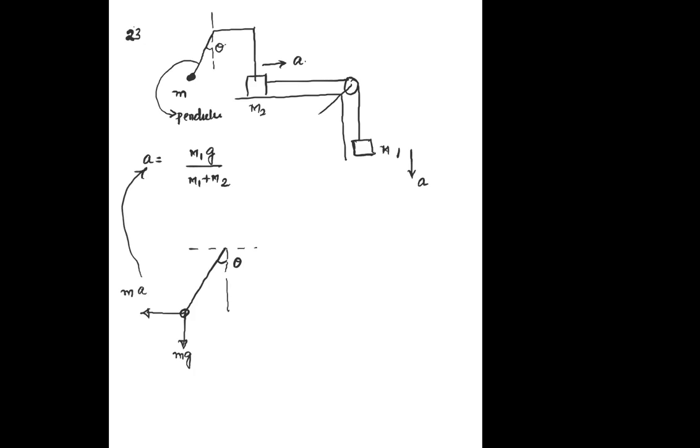And this acceleration towards the right, so pseudo force will be towards the left. So this angle theta, so that tan theta I can write as m into a by small m into g. That is why I told you m cancel हो जाता है उसमें. So that theta is tan inverse of a by g. So check these options one by one.